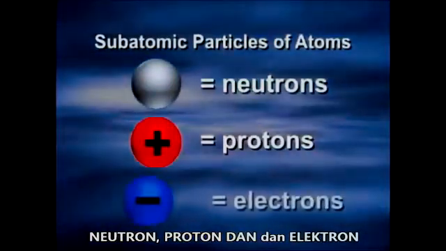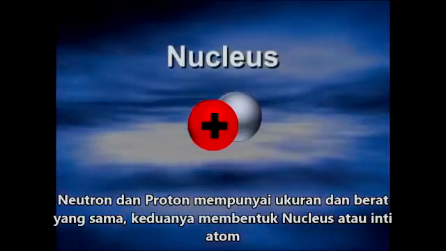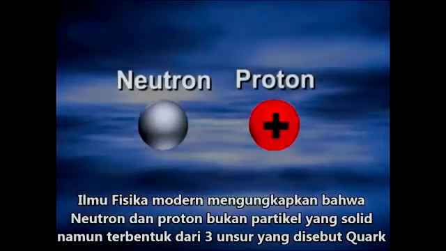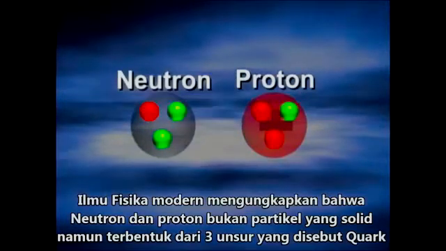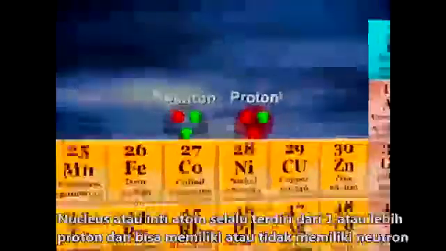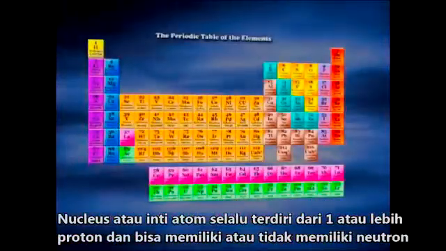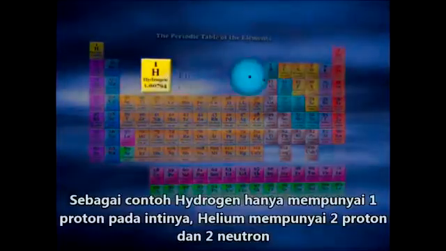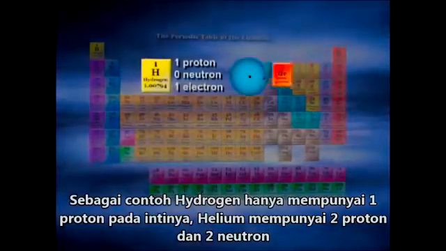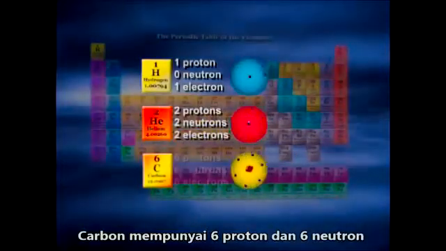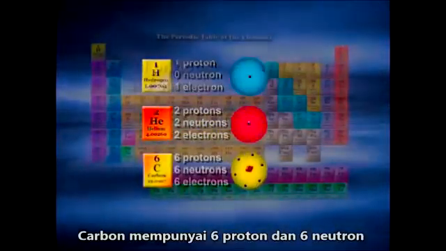neutrons, protons, and electrons. The neutrons and protons in an atom are about the same size and weight, and they form the nucleus. Modern physics has shown us that neutrons and protons are not solid particles, but rather made up of 3 subparticles called quarks. The nucleus always contains 1 or more protons, and may or may not contain neutrons. For example, hydrogen has only 1 proton in the nucleus. Helium has 2 protons and 2 neutrons. And carbon has 6 protons and 6 neutrons.